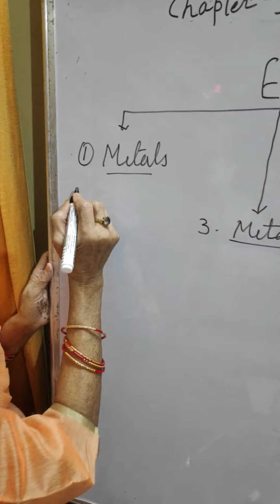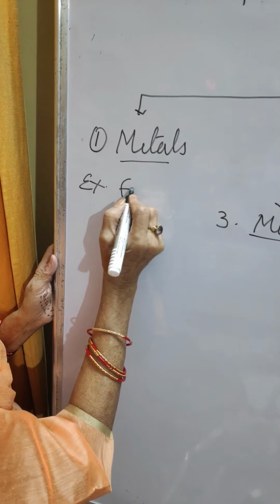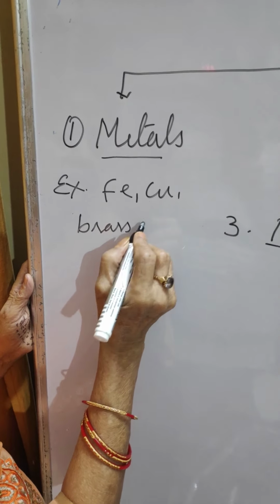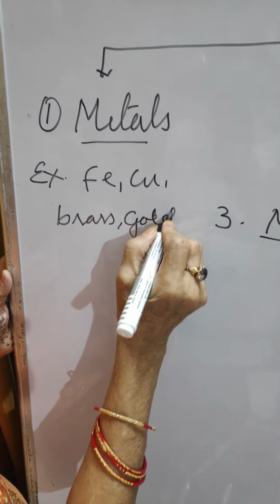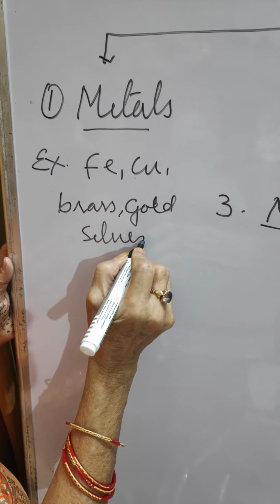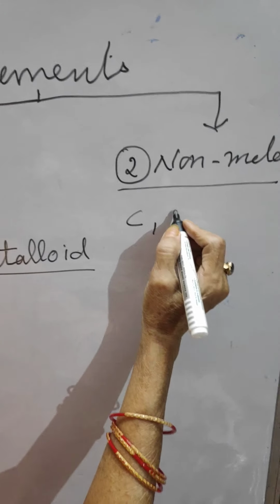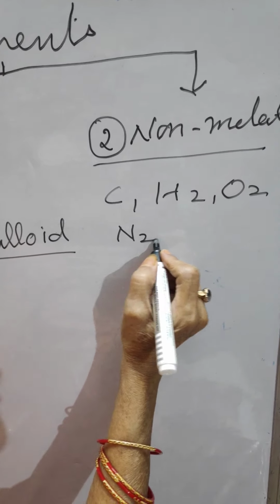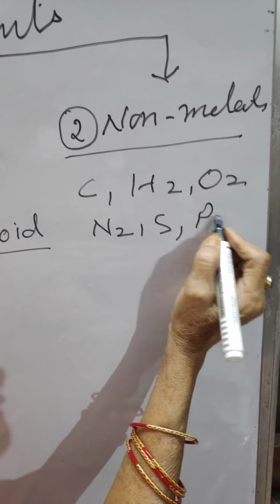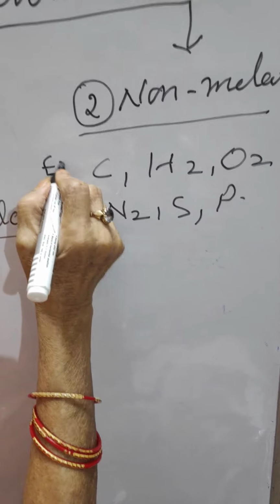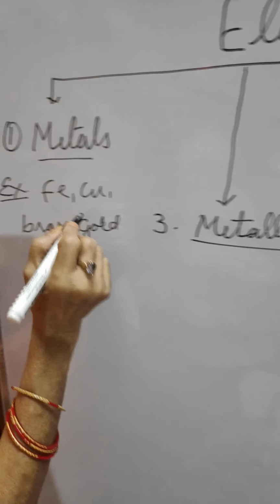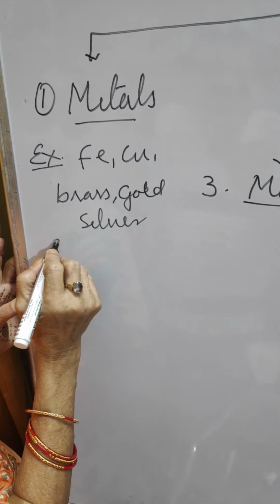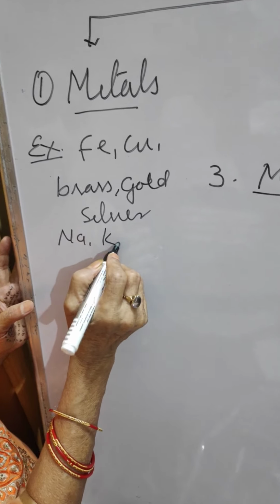Now keep in mind the examples. Carbon, hydrogen, oxygen, nitrogen, sulfur, phosphorus, all these are examples of non-metals, and iron, copper, brass, gold, silver, and also sodium, potassium, etc. are examples of metals.